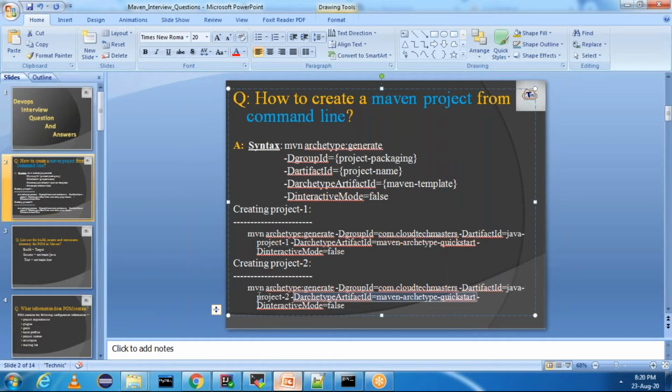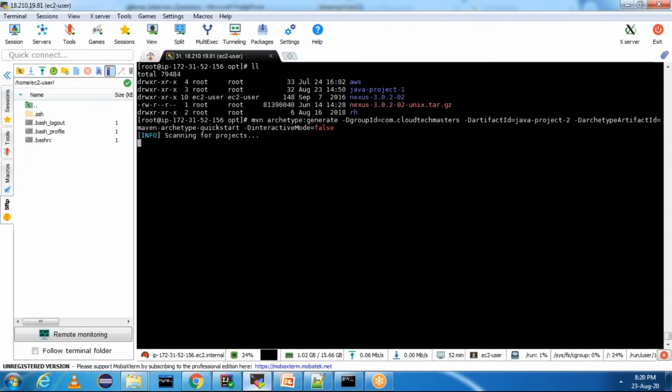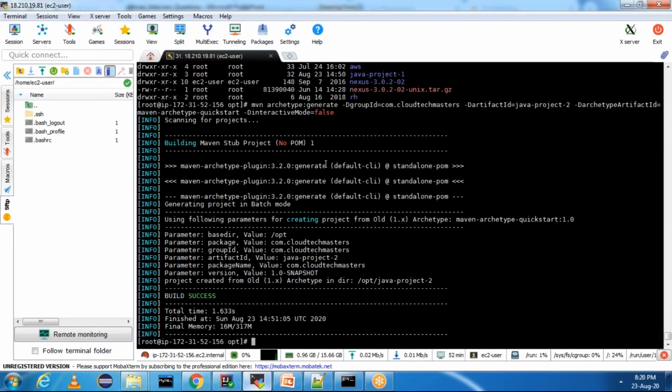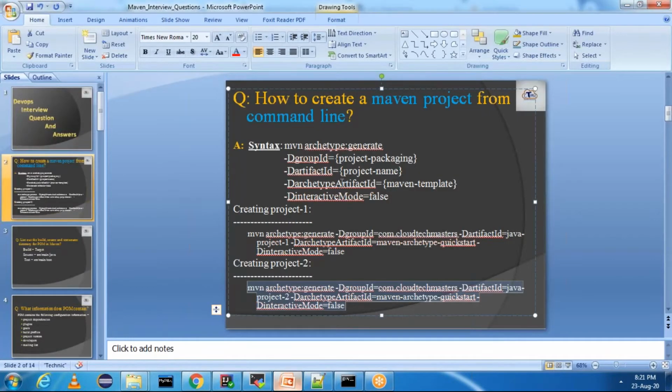If you want, you can change this to a web application as well. Let me show you this with a web application. This also is creating a standalone application. This has created a second project, Java project 1, Java project 2. This is how we need to create a Maven project from the command line.